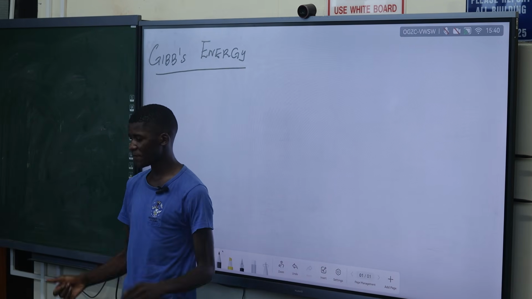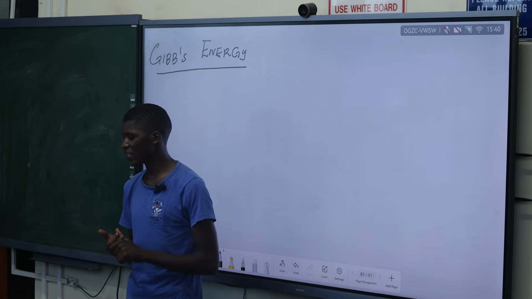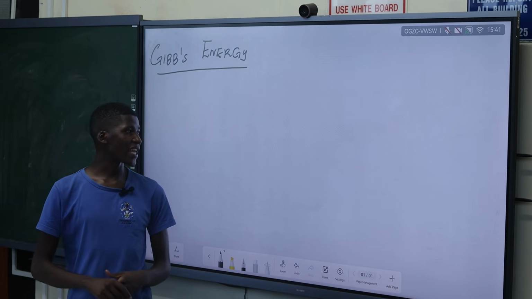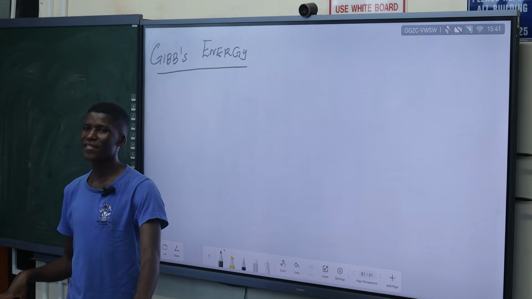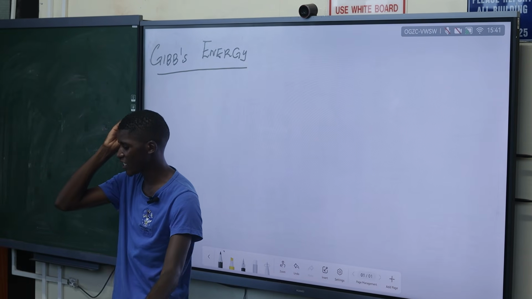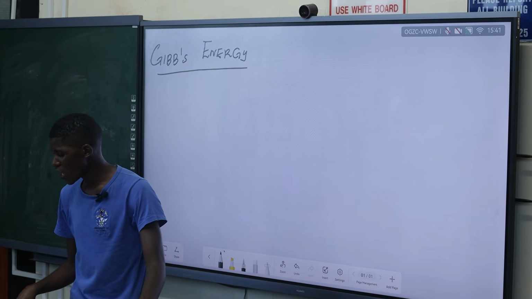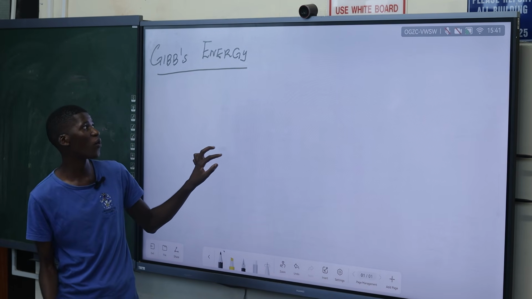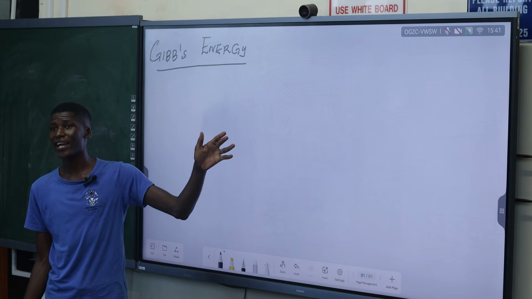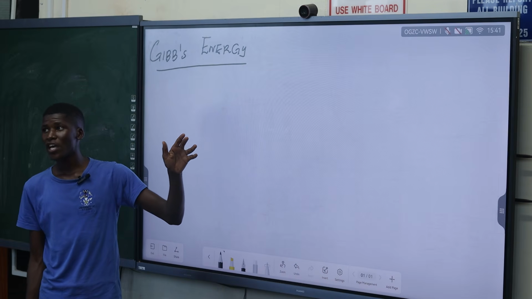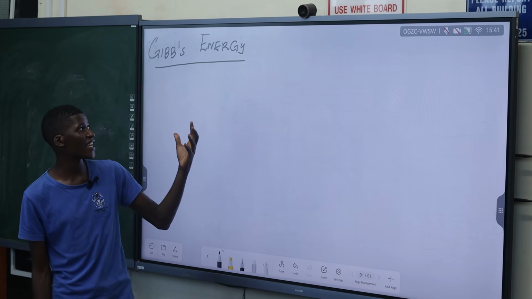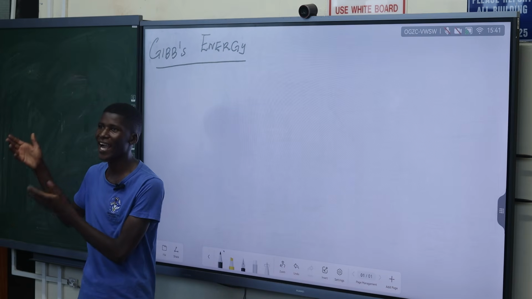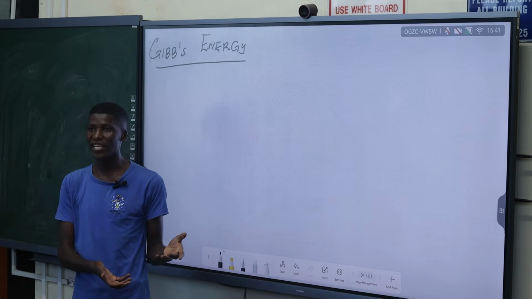on what Gibbs energy is and how it affects our reaction. So when you've got a chemical reaction between substances, we know that a chemical reaction always goes from a state of higher energy to a lower energy. The purpose for having a reaction is so that atoms can move from a higher energy state to a lower energy state.